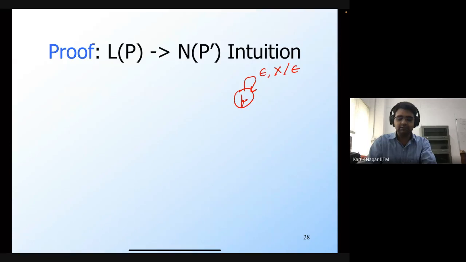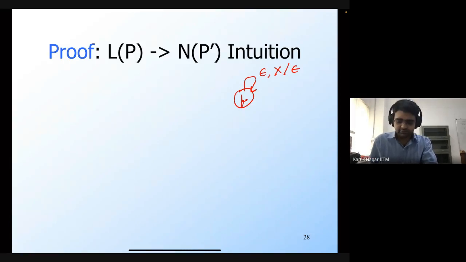So P prime will have a different start state, and the very first thing that it will do is add a dummy bottom into the stack, and then it will give the control to P. And only in the final state of P will we actually remove this dummy bottom, and at no other state we will remove it. So even if P were to empty its stack in a non-final state, this dummy bottom is still present. So in P prime, the stack is not empty. That's how we can make sure that L of P is the same as N of P prime.